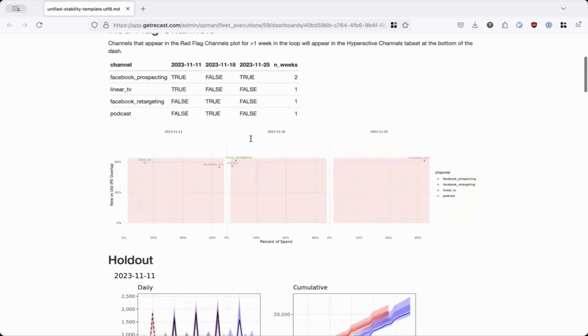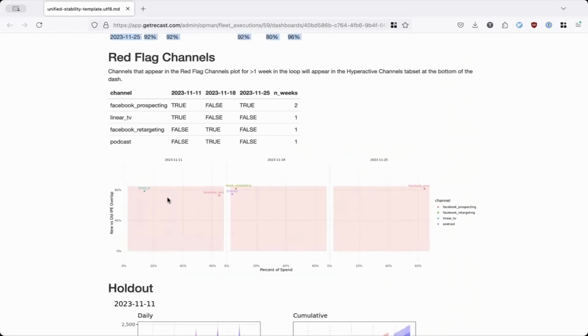We have a summary here that shows which channels had less than 85% overlap of their posterior on average. There are times where linear TV or Facebook prospecting or podcast or Facebook retargeting revise. We can see that Facebook prospecting shows up in this red flag zone twice over the stability loop. That means we're going to drill a little bit deeper into it. Every other channel that we're modeling had more stability. So that means that we go to a visual.